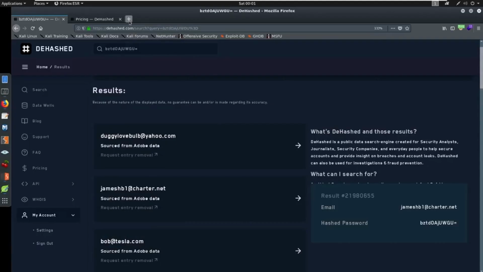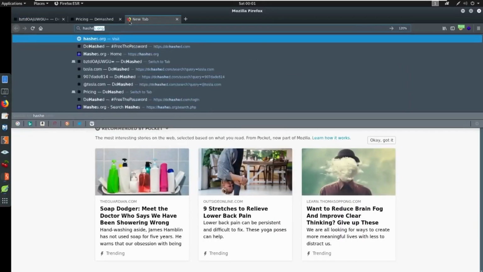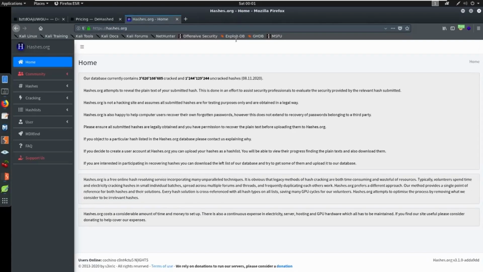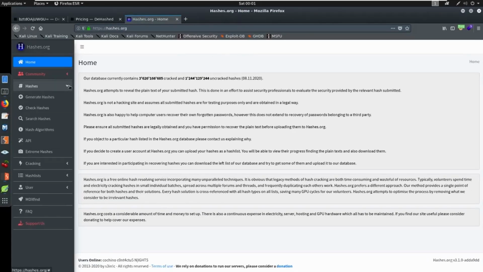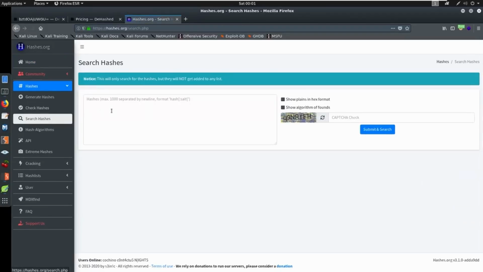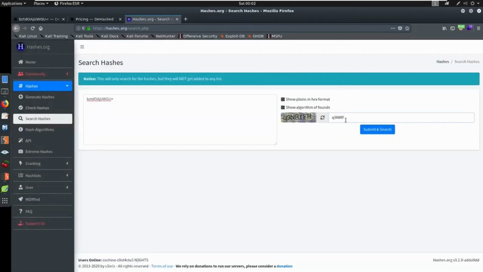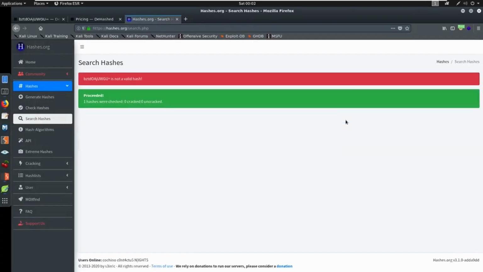Now we can go to a website called hashes.org. And if we come here, we have the capability to actually try to search for this hash. So we could search hashes and see if we can find it. So you can come in here and just paste it. And again, it doesn't do a great job, in my opinion, with the Adobe hashes. Sometimes they crack, but a lot of times it says it can't find them. Let's try hitting a search here. Okay, so it says not a valid hash.